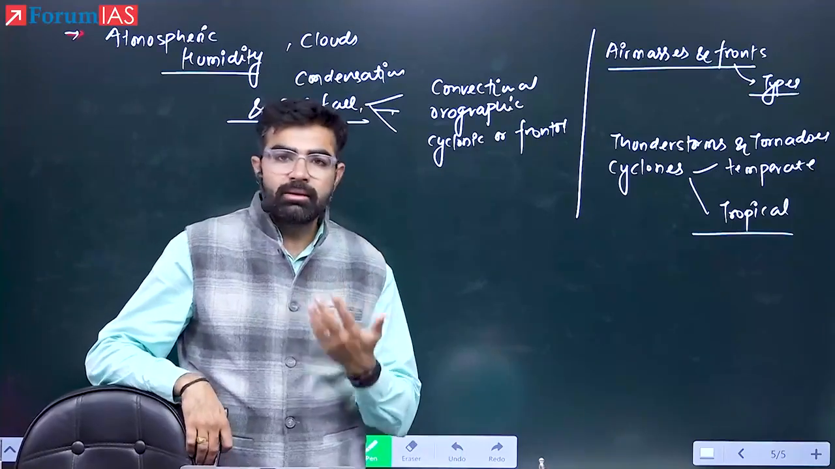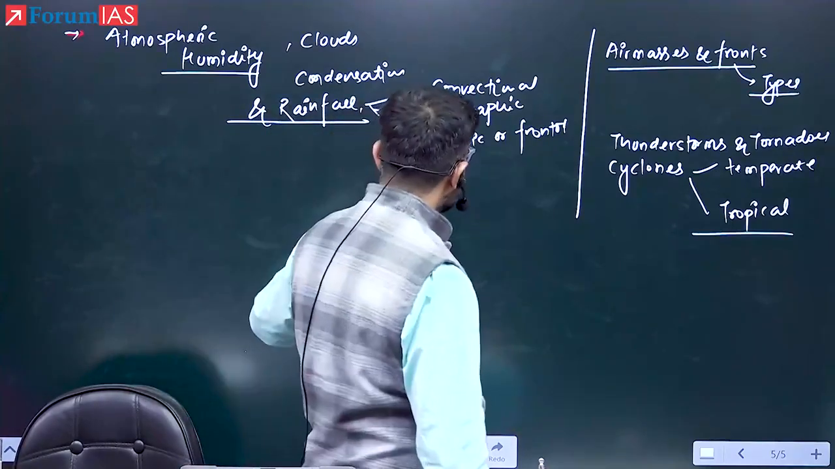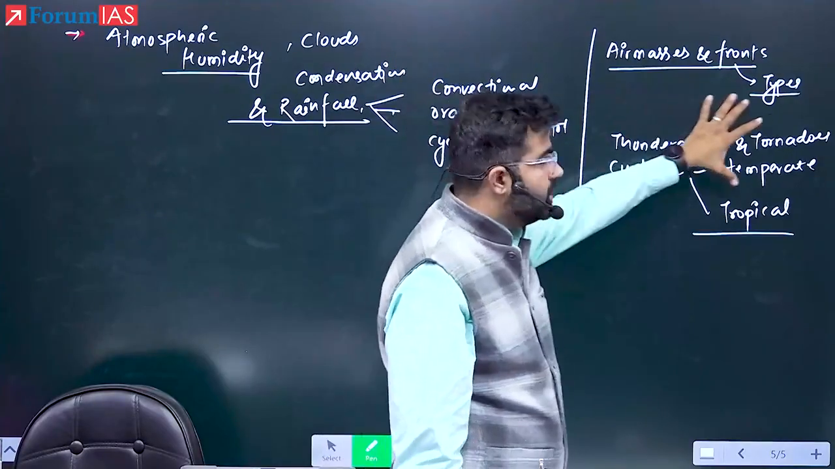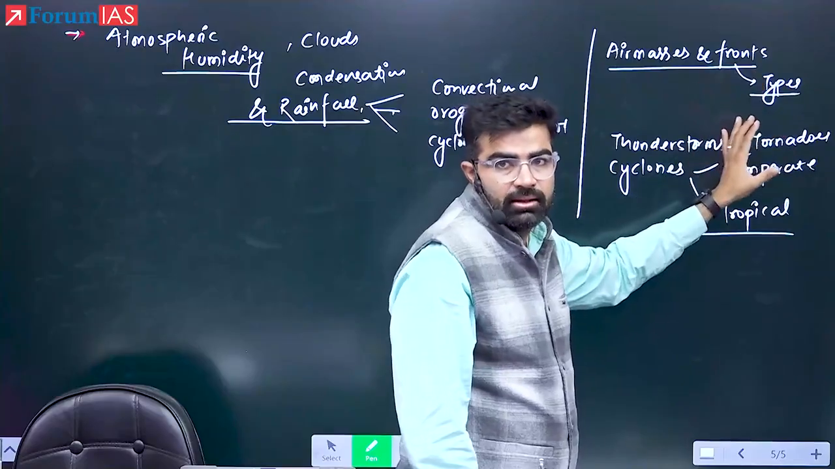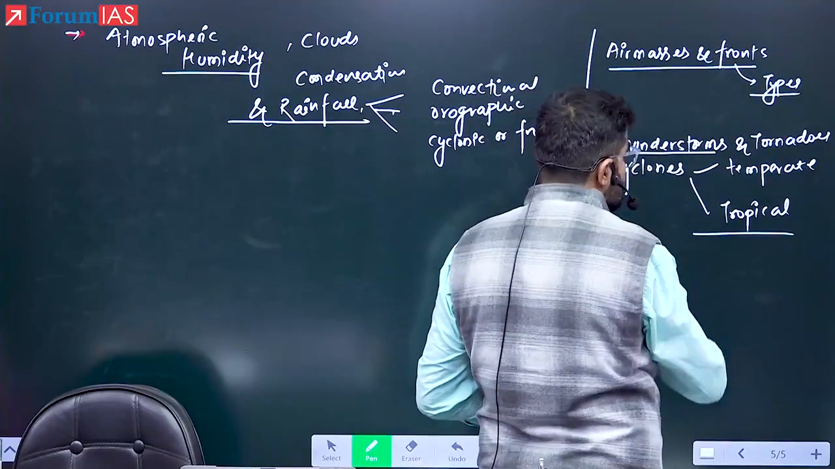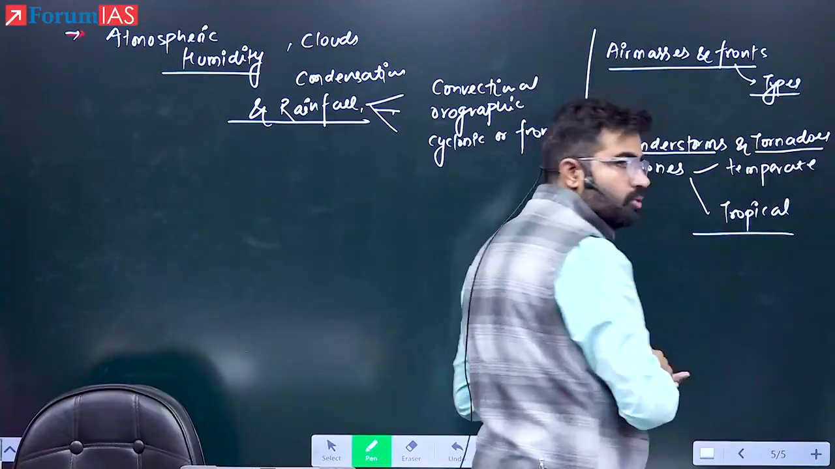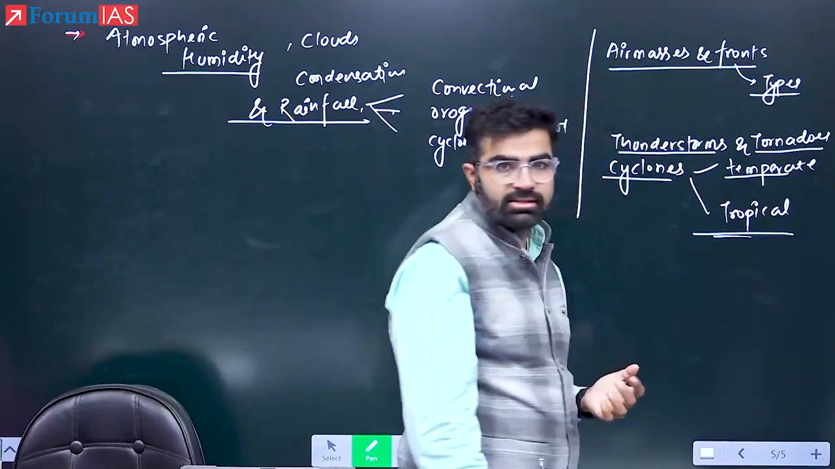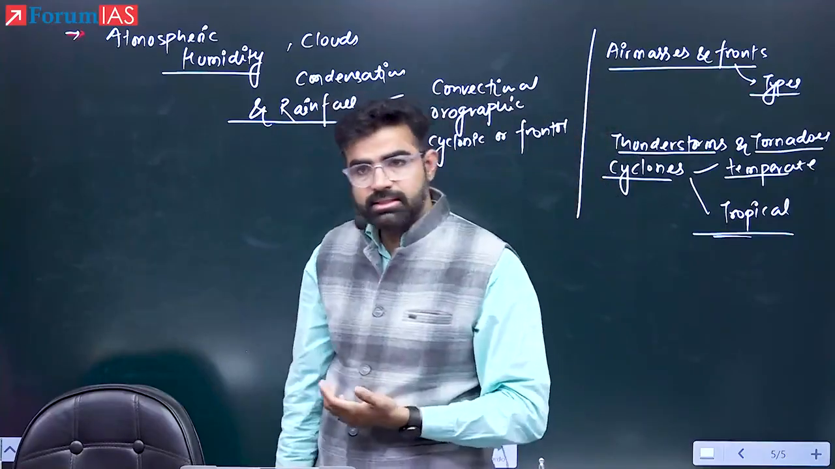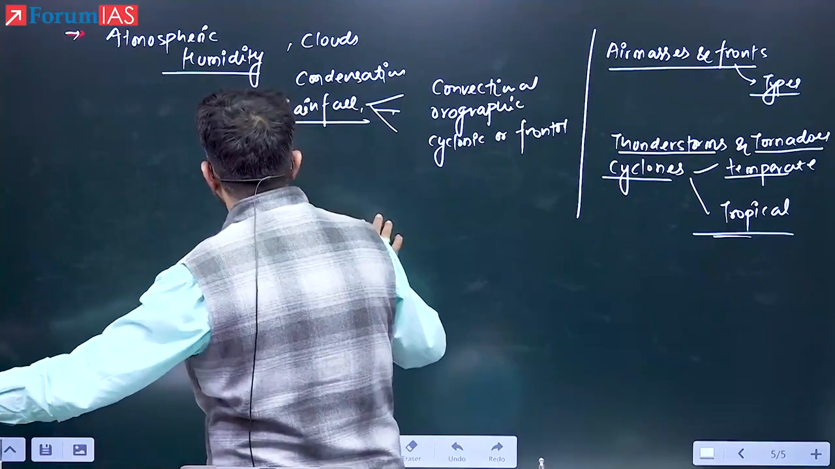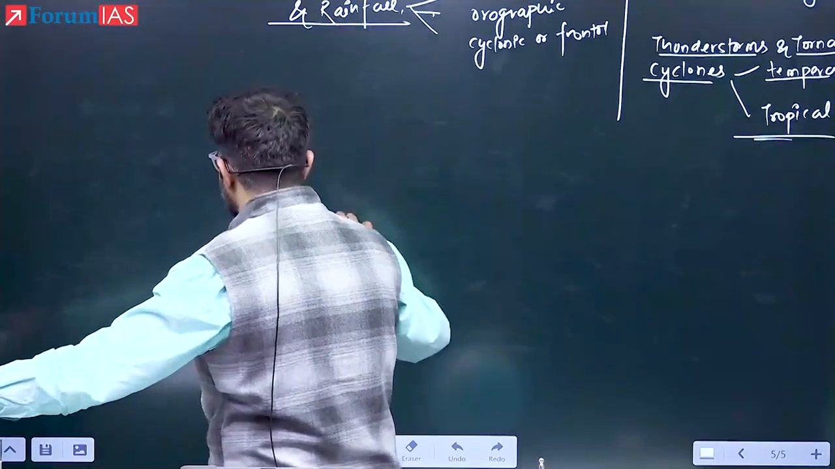Now see here, what is the importance of this chapter? You can expect one question from here, and one question for sure from this area. If you are lucky enough, 2 to 3 questions can come from this area. For example, they can ask you something about thunderstorms, something about tornadoes. Then they can also ask you something about temperate and tropical cyclones, right? So that area is again important. What we are starting with first is atmospheric humidity, clouds and condensation.